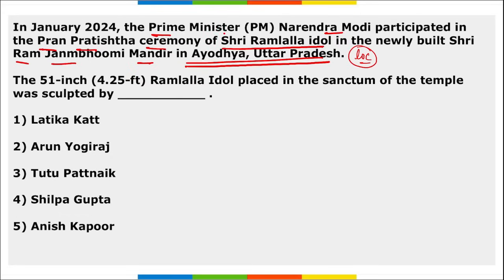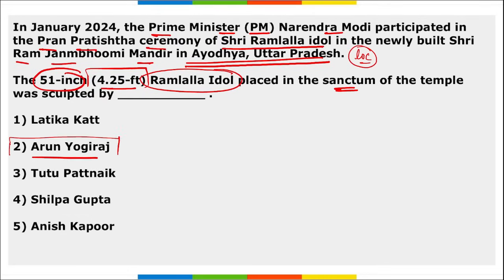Then if we talk about this Shri Ram Lalla idol, this is a 51-inch or we can say 4.2 feet long Ram Lalla idol that was placed in the sanctum of the temple. So the question asked here is, this Ram Lalla idol was sculpted by whom? So this was sculpted by Arun Yogiraj. Right, take a note of this. It was sculpted by Arun Yogiraj.